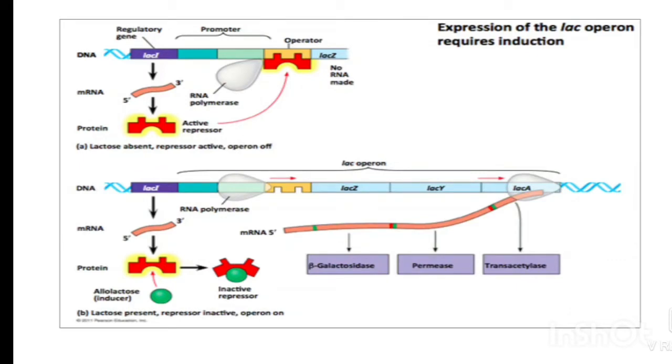Next, we will see the operator gene. In the lac operon of E. coli, the operator gene is located just near the structural gene Z. It consists of 35 nucleotide base pairs. It is the binding site of the repressor. The main function of the operator gene is to control the function of the structural genes.